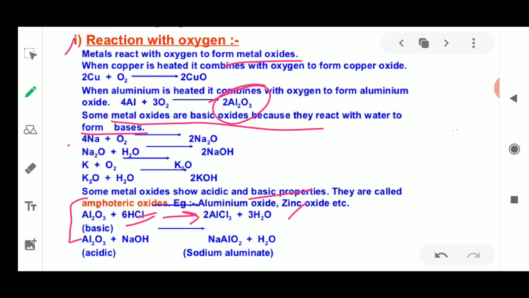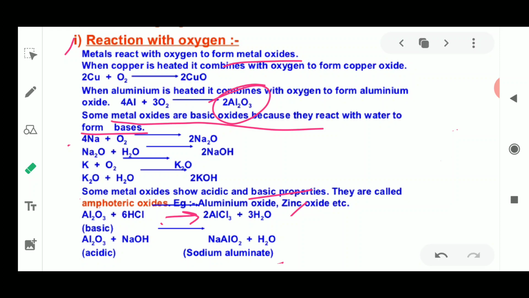Now if you have to prove that it behaves like an acidic oxide, you add some base to it. After reacting with base, it is going to form salt and water. The salt which is formed is NaAlO2, sodium aluminate, and the water is released. So this is how Al2O3, aluminium oxide, shows amphoteric nature, where amphoteric means these metal oxides show acidic as well as basic behavior.